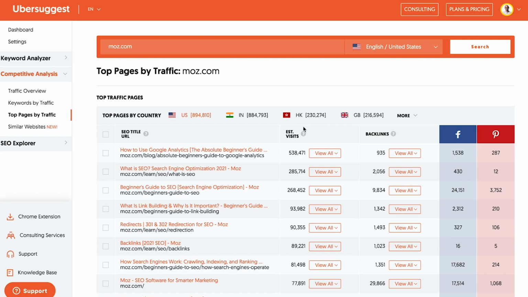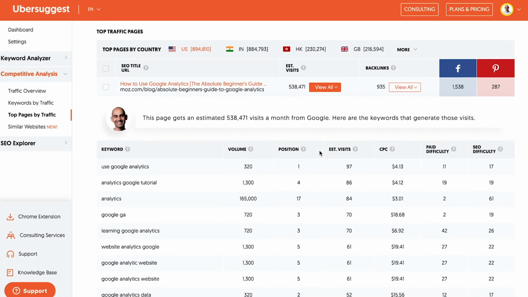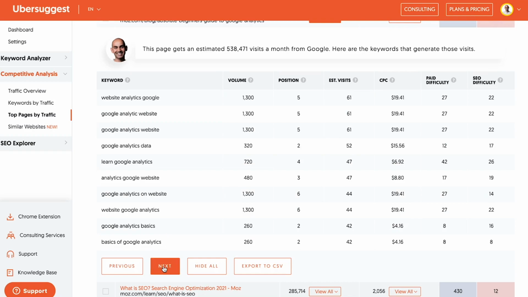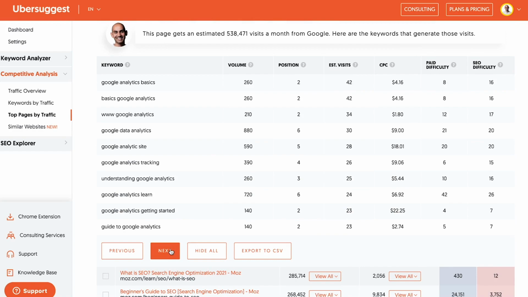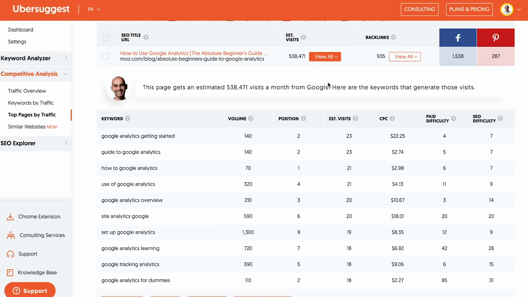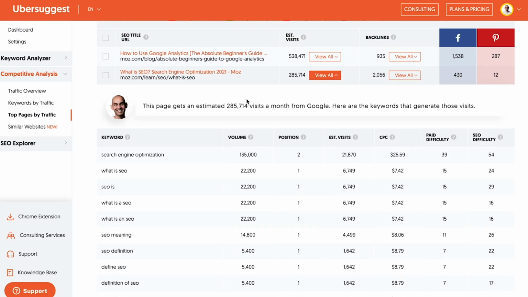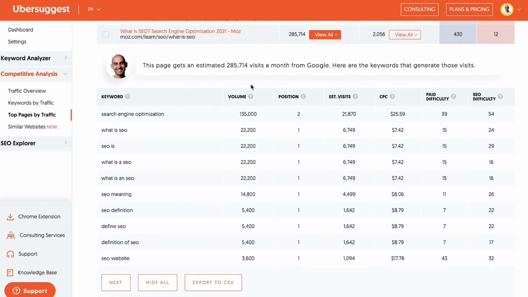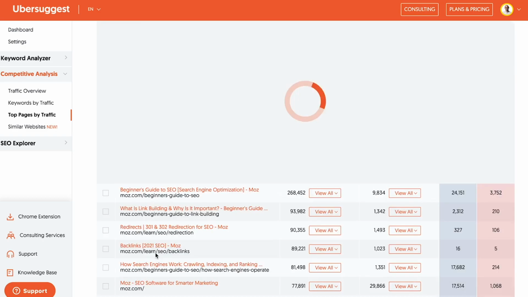So going back to Ubersuggest, when I look at that article, you'll want to click view all under estimated visits for each of those URLs. Keep clicking next, keep going, and it'll show you all the keywords that they're including in the article that are driving them the traffic. You can do this with the next article. What is SEO? This one is what is SEO, search engine optimization 2021. Again, you can see all the keywords that drive traffic to them.